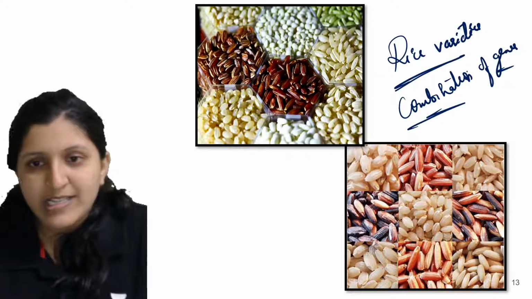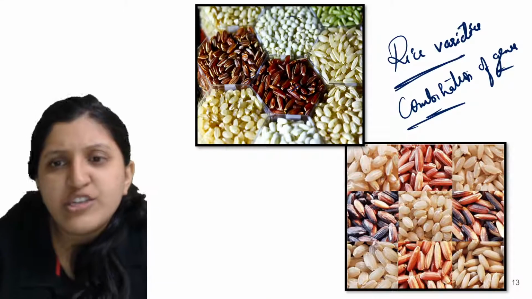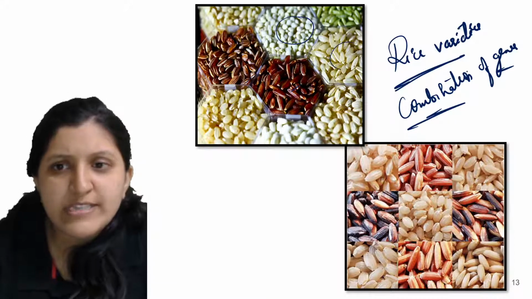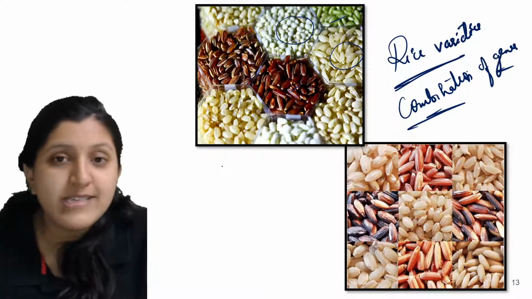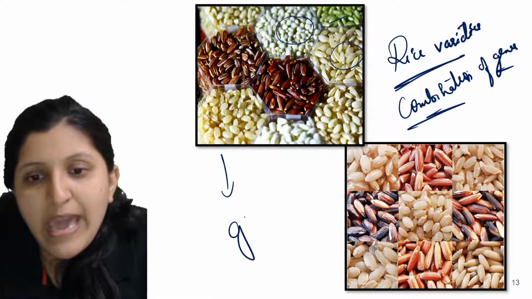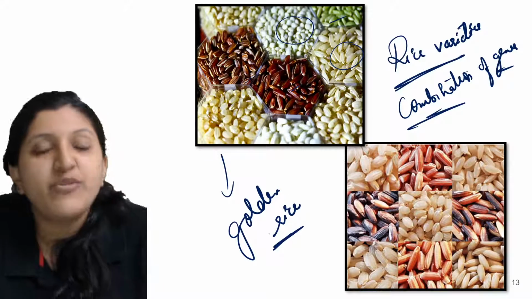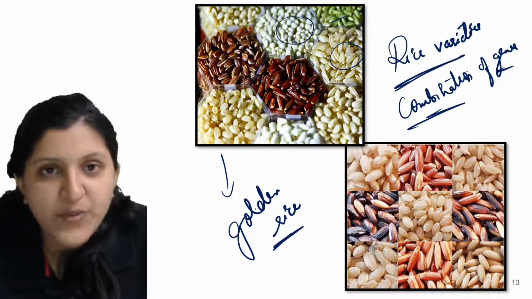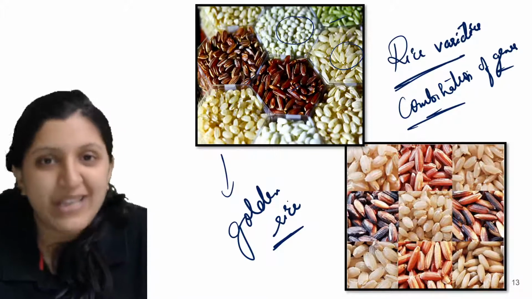You can see there might be red rice, brown rice, and the shape changes. This one is somewhat thicker, and this one is somewhat greenish. Golden rice is there. We have developed it with biotechnology, taking a gene from a daffodil flower, and we have developed a particular rice.